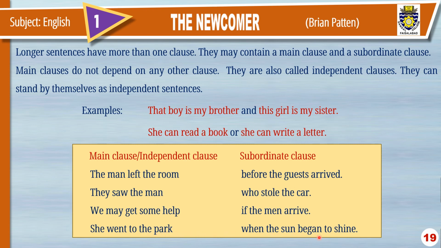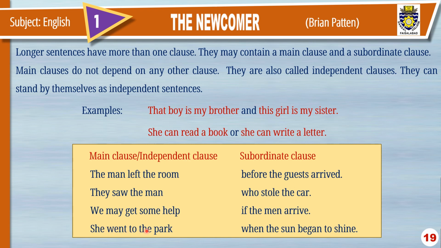When the sun began to shine is a subordinate clause, because if you remove this clause, she went to the park, this clause does not convey the complete meaning. That's why it is a subordinate clause. Though this clause has a subject, the sun, and began to shine is the predicate, yet it is a subordinate clause because it depends upon the other clause to convey its complete meaning.